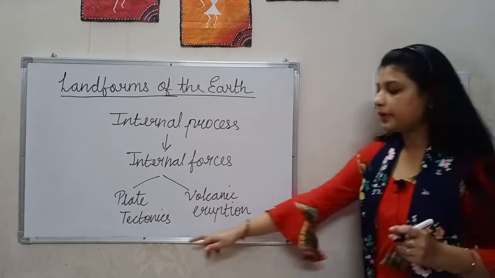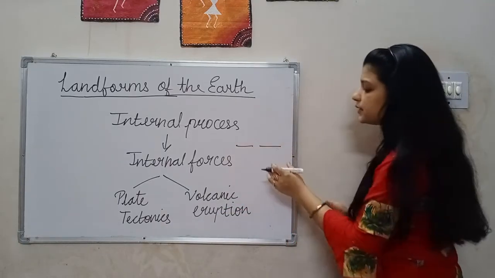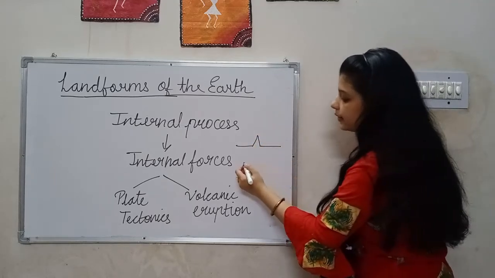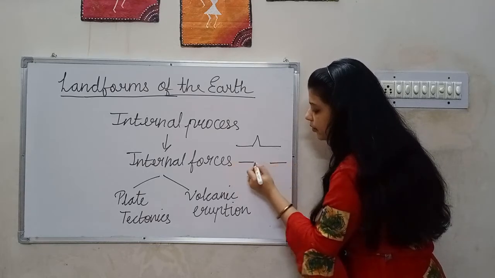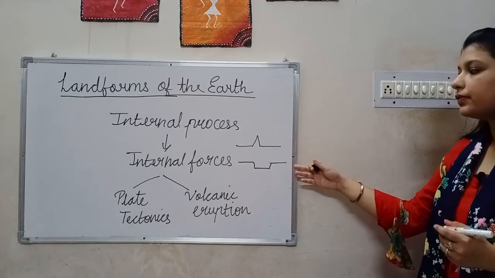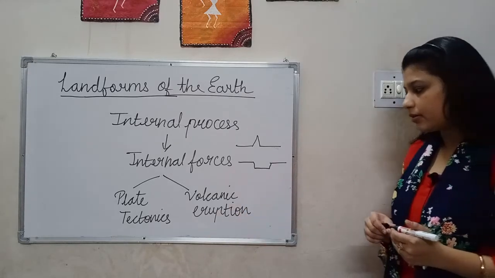If I talk about plate tectonics, two plates of the earth's surface get collided and a buckle or a fold is formed, and in the other case, two plates get sinked in. These are the two different types of landforms which are formed due to the activity called plate tectonics.